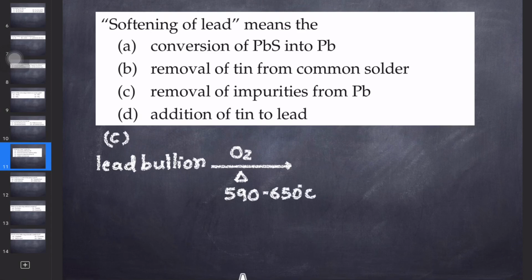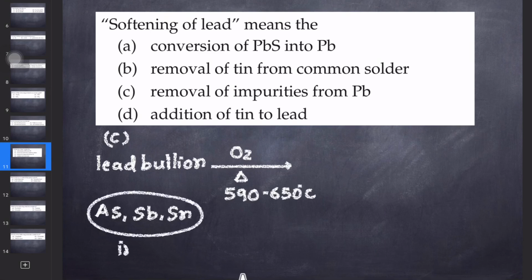In that heating, all the impurities like arsenic, antimony and tin can be removed from the lead bullion. These are the impurities that may be present in the lead bullion, and when you heat that, they will get oxidized and convert into volatile compounds, and that will come out from the lead bullion. So softening of lead means the removal of impurities from the lead.